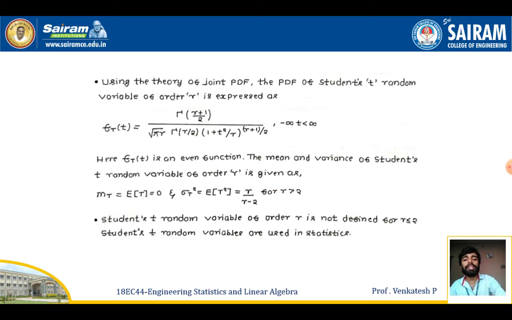So the Student's t random variable of order r is not defined for the value of r less than or equal to 2. So this formula will be applicable only for the values of r greater than 2, not for the values of r less than or equal to 2. So finally, the Student's t random variable can be useful in statistics.